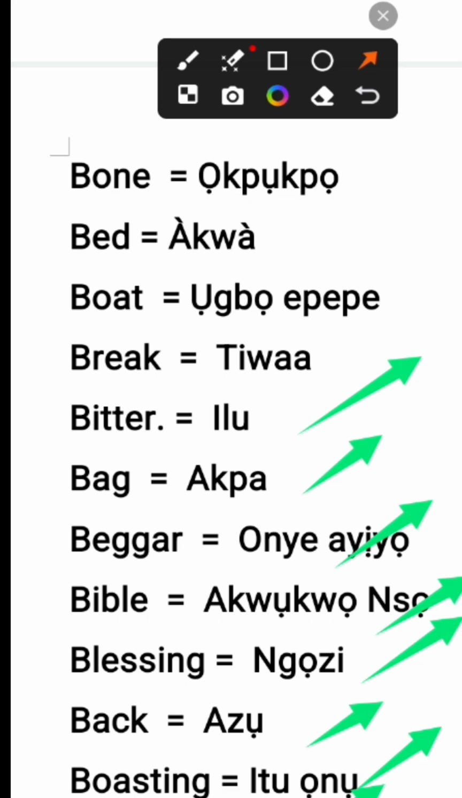I just chose 20 English words that start with B, commonly used words, and we have been able to show you their meaning and how they are pronounced and written in Igbo language.